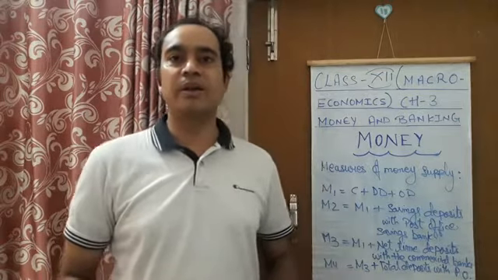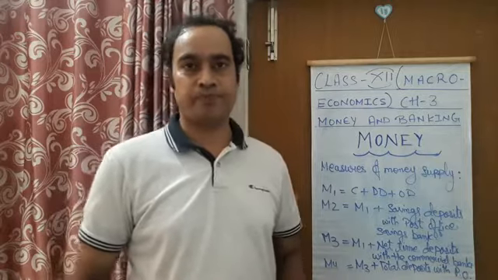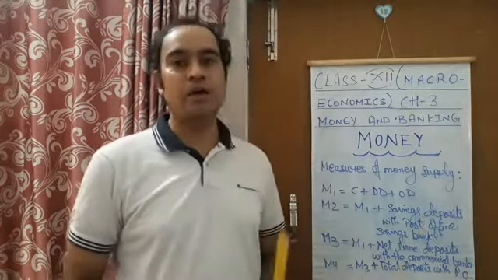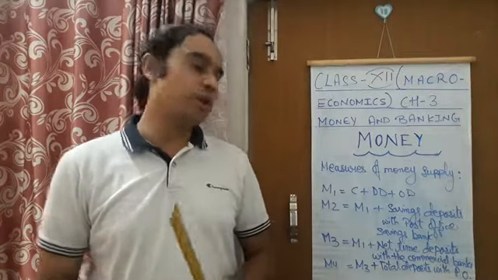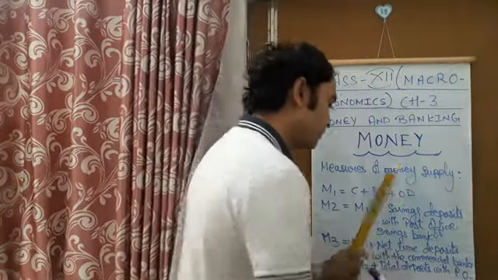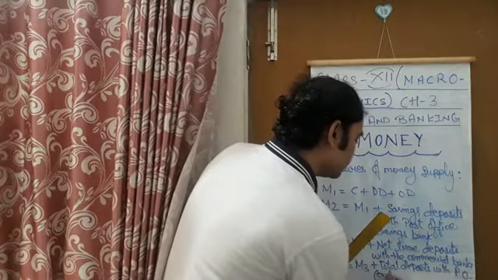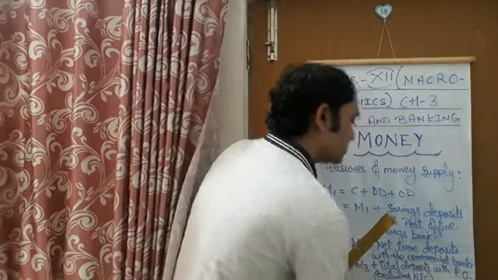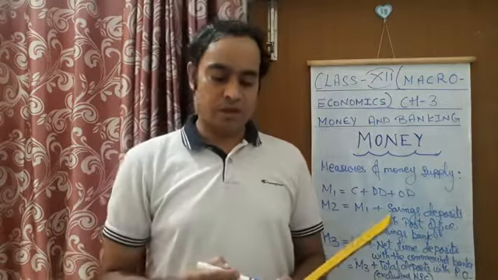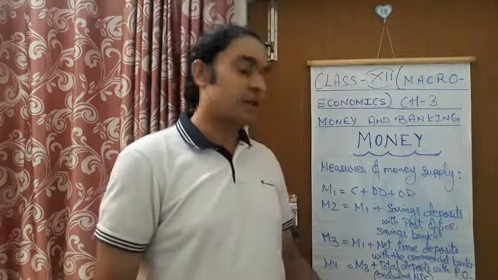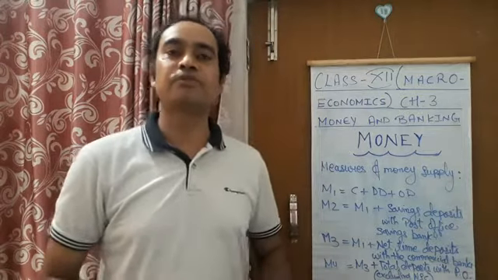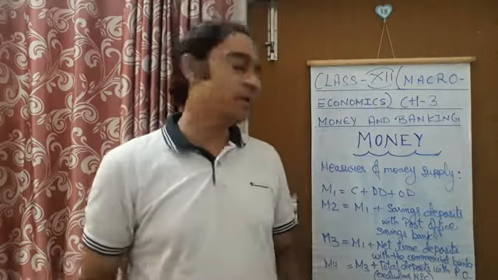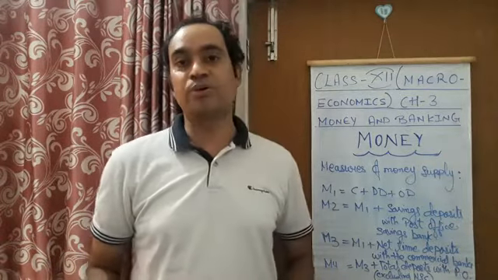Excluding National Savings Certificate. The National Savings Certificate, your NSC, is excluded, so I write it here: excluding National Savings Certificate, NSC. National Savings Certificate is that type of certificate in which you can deposit your money and get a very good interest rate on it.